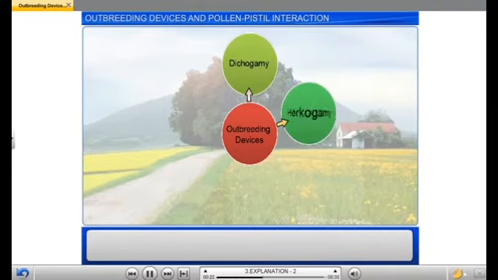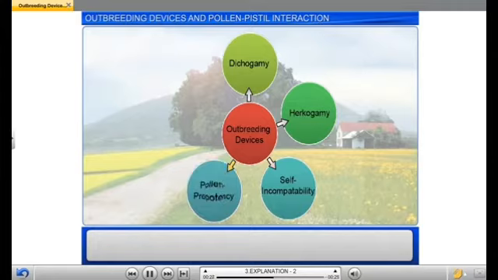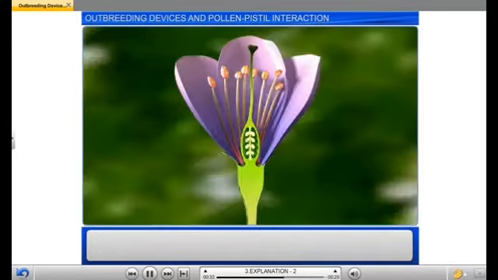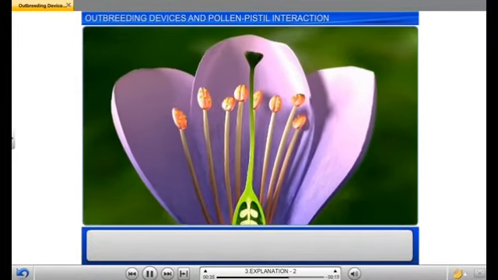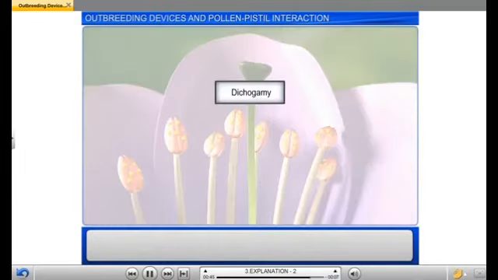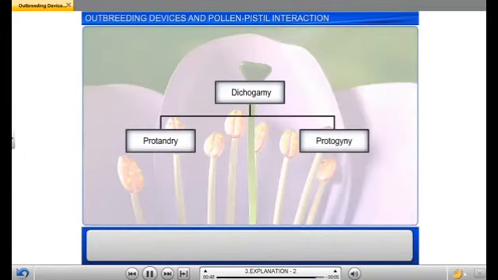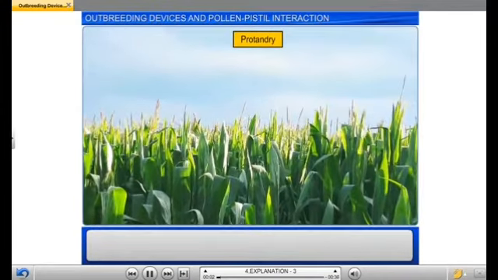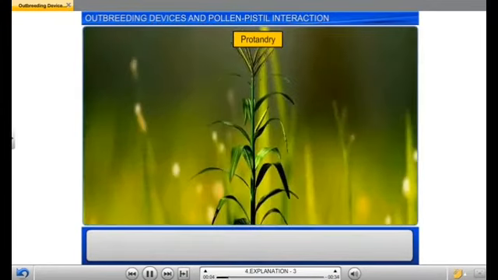So there are various outbreeding devices, that is, dichogamy, herkogamy, self-incompatibility, pollen prepotency, and so on. Furthermore, here is an example of a bisexual flower, where the anther and the stigma are present together. So how is self-pollination prevented? In such plants, there are various ways. One of them is protandry.